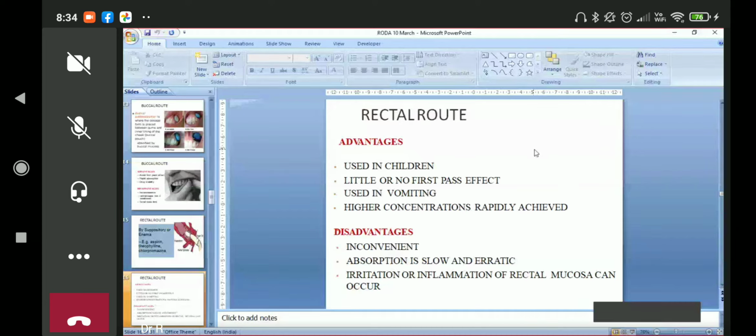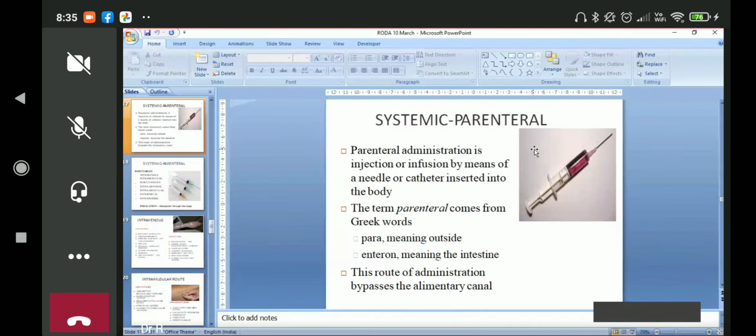This is good, but it is erratic. It is inconvenient, and absorption is slow and erratic. Irritation or inflammation of the rectal mucosa can occur by its local action, so that may not be desirable. So these were the enteral routes which we discussed in a nutshell.